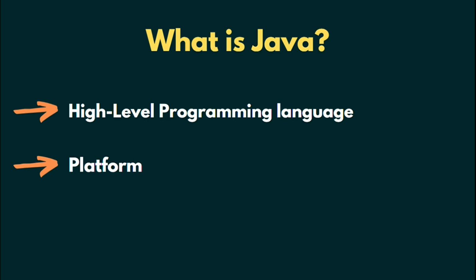If you don't know about high-level programming language, watch our previous video. The second point is that Java is a platform because the JVM, which is the Java Virtual Machine, has its own environment. That is why Java is also a platform. JVM offers a platform that accepts and executes bytecode on the machine.